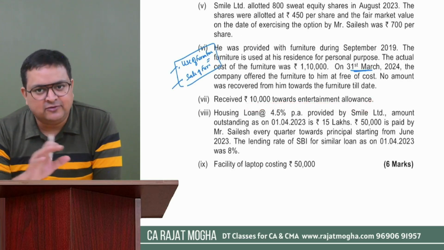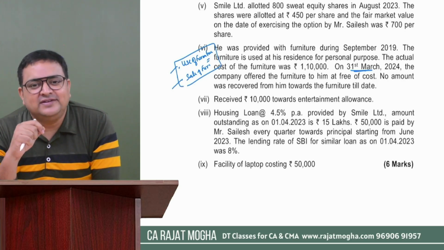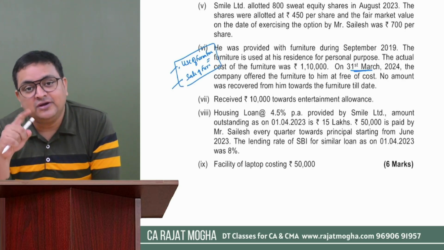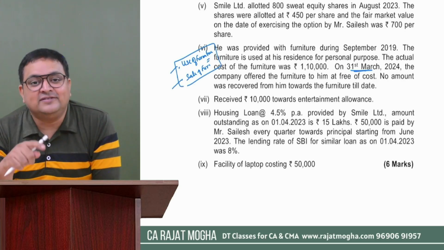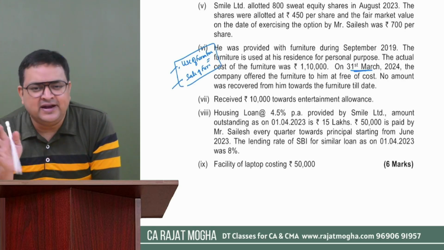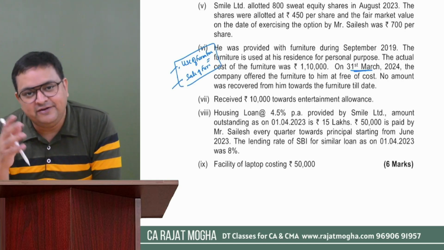Next point, the 7th point says, received 10,000 towards entertainment allowance. You understand entertainment allowance is fully taxable. Okay. There is a deduction also under section 16 for entertainment allowance, but that is only for government employees, and this person is not a government employee. Second thing is that if the assessee is following the default tax regime, then entertainment allowance deduction and tax on employment deduction is not available. Only standard deduction is available in the default tax regime.